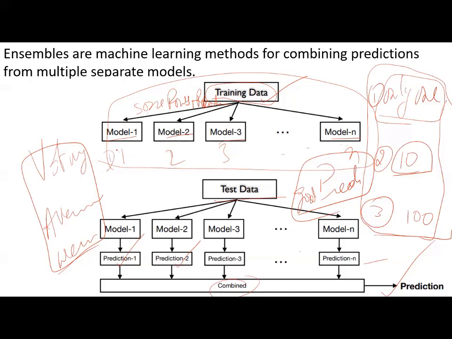This may be a decision tree, this may be KNN, or different regressions. We apply these different models to the test data. When we apply test data, model 1 gives you one prediction, model 2 gives you another prediction. All these predictions are combined. This is called the ensemble technique.